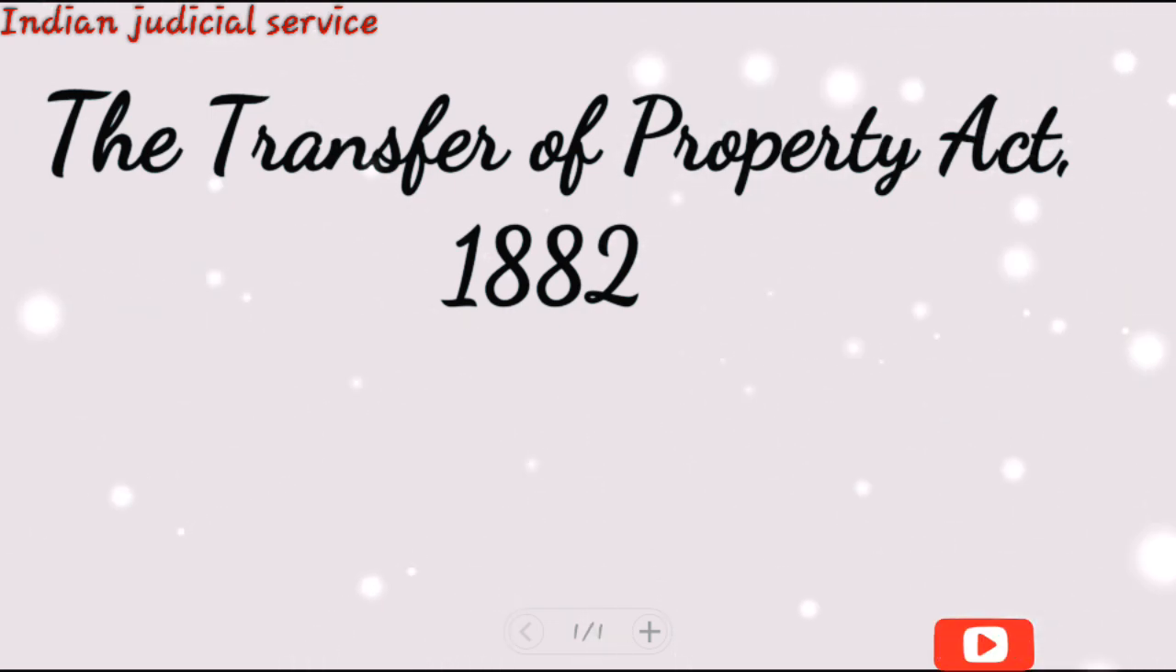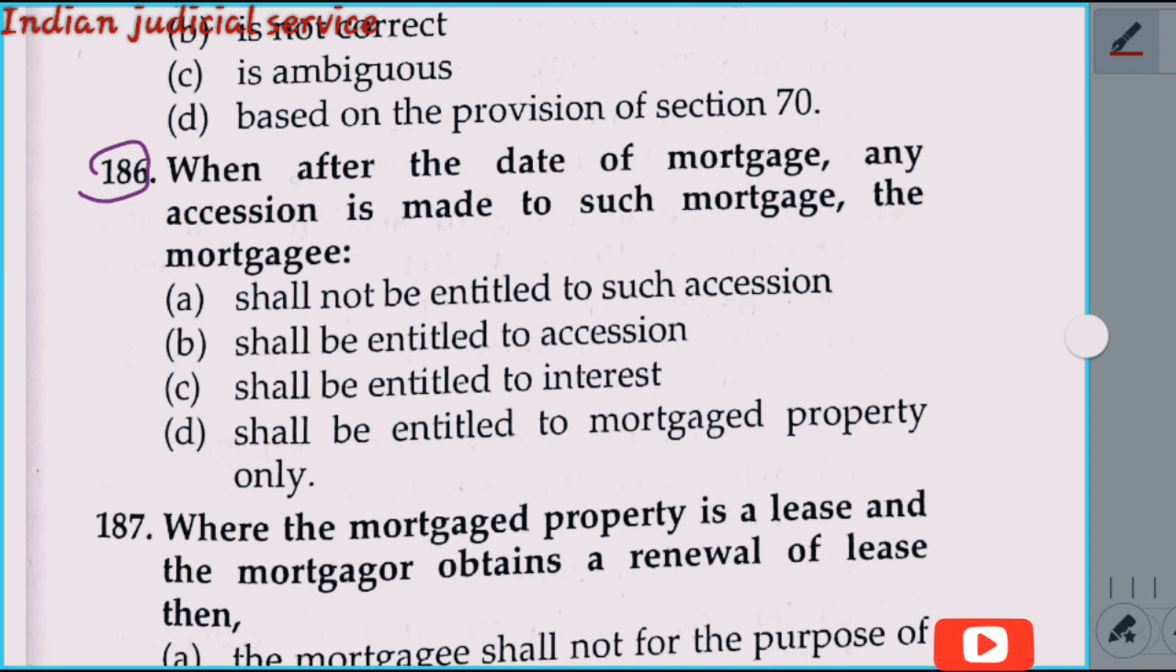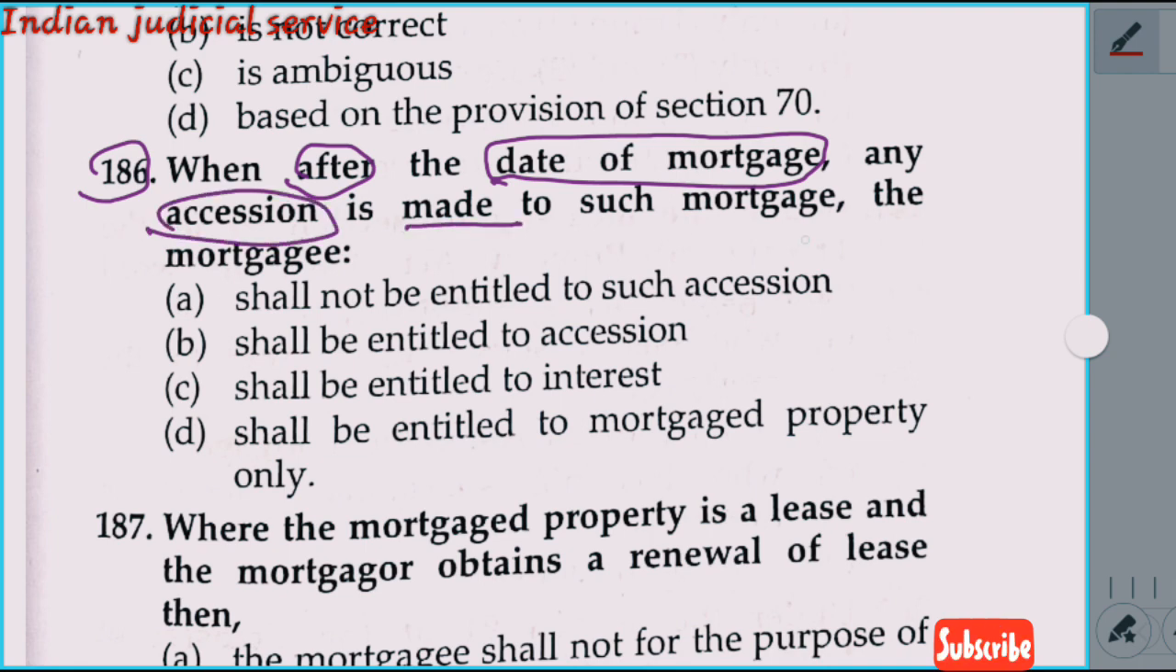Let's come to the point here. Question number 186. After the date of the mortgage, when any accession is made to such mortgage, the mortgagee... This is very important. First of all we discuss what is accession. Accession means the right to all that which a person's property produces, whether by growth or improvement. This is known as accession.